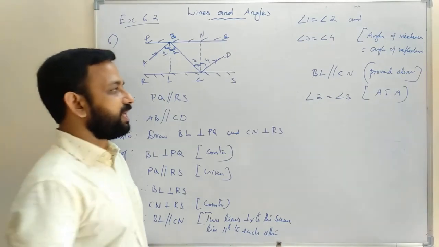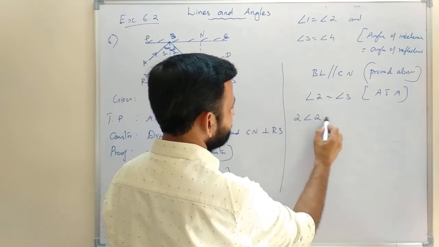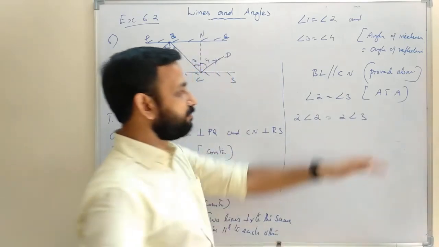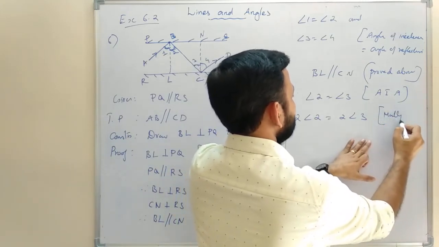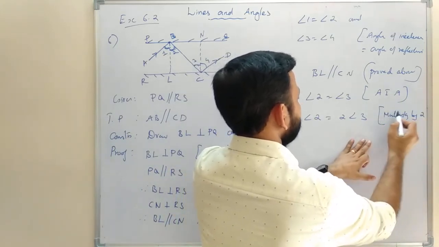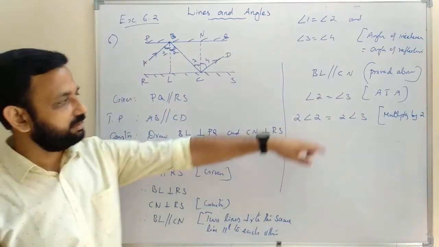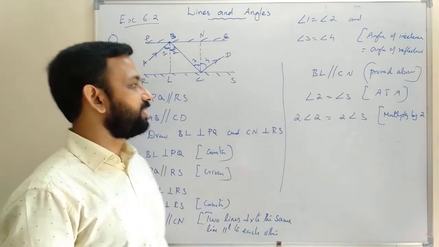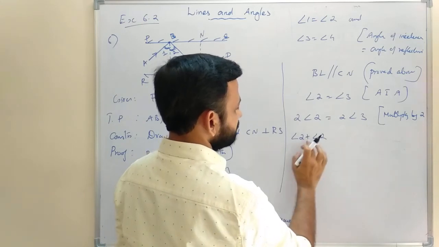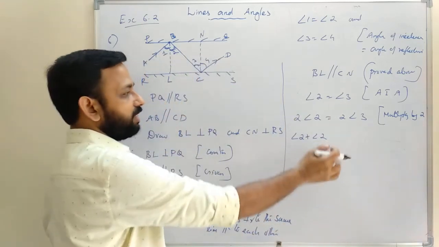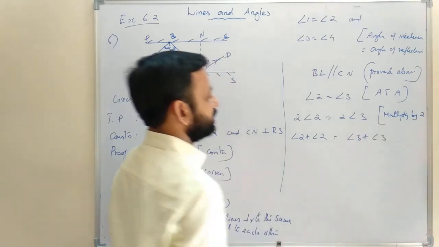Now we can multiply both the sides of this equation by 2. 2 into angle 2 equal to 2 into angle 3. Multiplying both the sides by 2. So when we multiply both the sides of an equation by the same number, then LHS and RHS will be the same. Then 2 into angle 2 is angle 2 plus angle 2, and angle 3 plus angle 3 is 2 into angle 3.